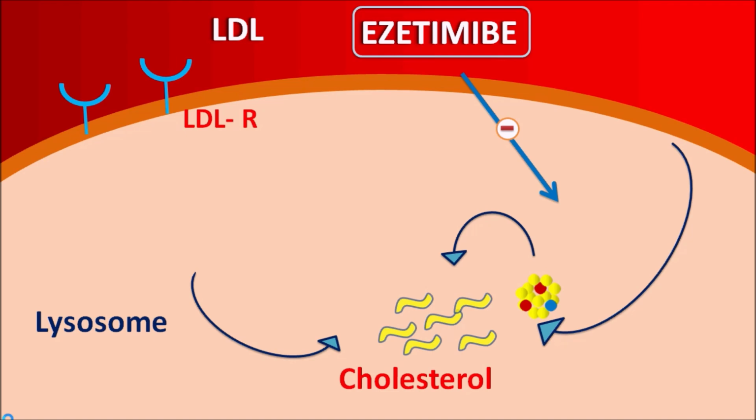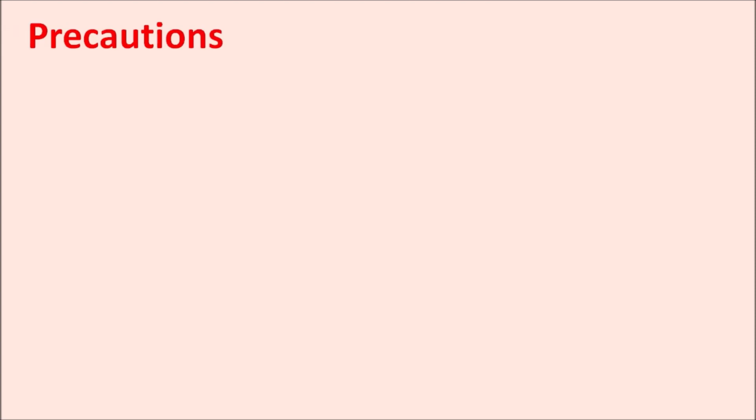In this way, by the action of ezetimibe, LDL cholesterol within the blood is going to be reduced due to increased expression of LDL receptors. This is just like the mechanism of statins, but here ezetimibe is reducing the cholesterol levels within the liver by reducing the absorption within the small intestine. That's why ezetimibe can be combined with statins in order to produce effective reduction of LDL cholesterol. Now let us see the precautions of ezetimibe.